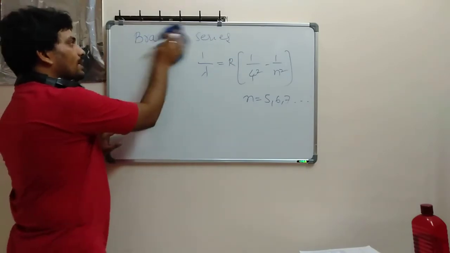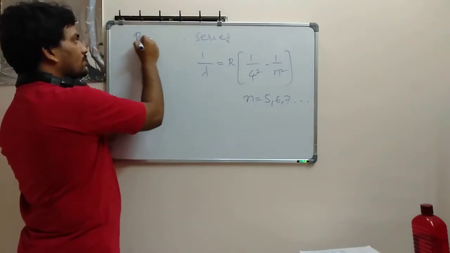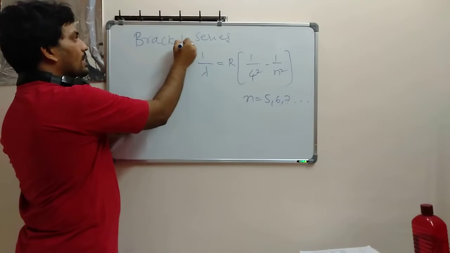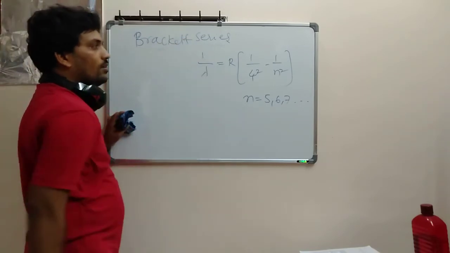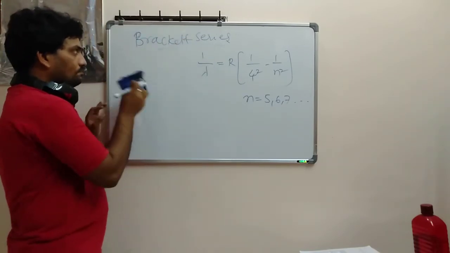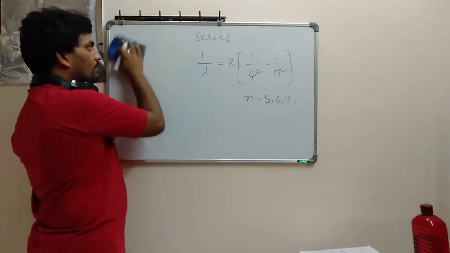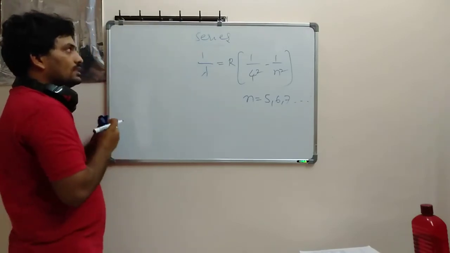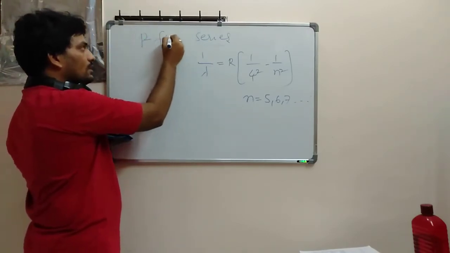Next, in a similar manner, take it down. This is the Bracket series. Note it down. So this is the formula. Next one you have to remember. The next series is the Pfund series.